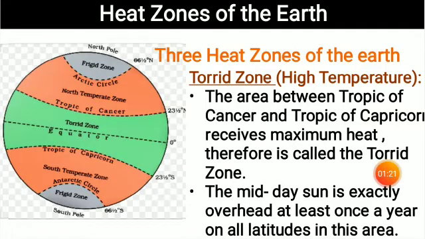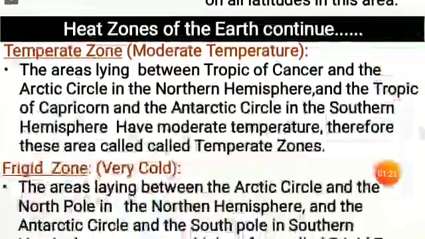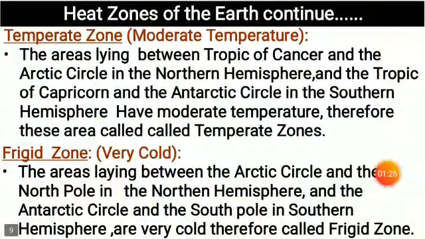Next, that is the second one, temperate zone. If you see that diagram, the area lying between Tropic of Cancer and the Arctic Circle in the northern hemisphere and the Tropic of Capricorn and the Antarctic Circle in the southern hemisphere have a moderate temperature. Therefore, this area is called temperate zones.